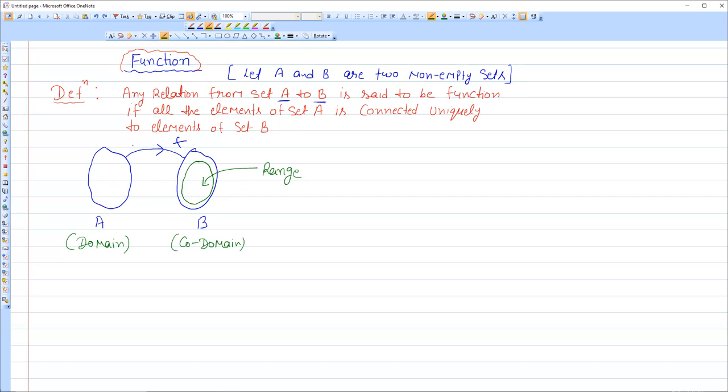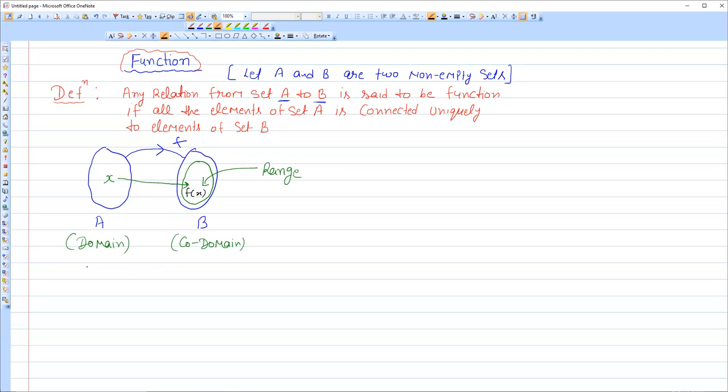And second thing, any element x here, when this element x is operated with this rule, this is called function, and it gives some output here. वो जो output होगा वो output होगा fx. वो आउटपुट क्या होगा? fx होगा.